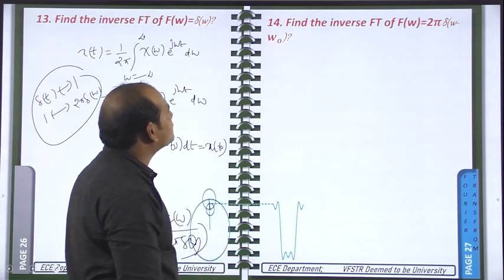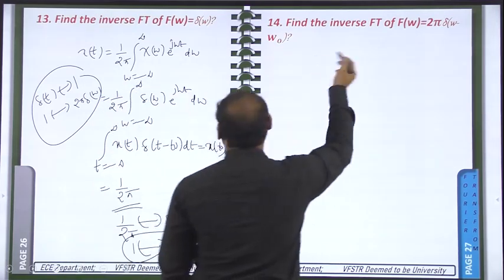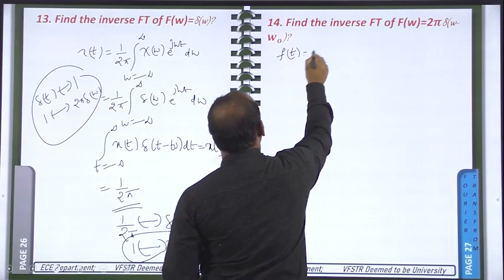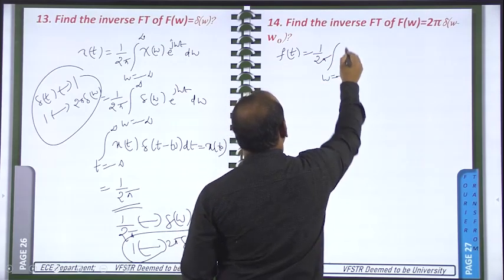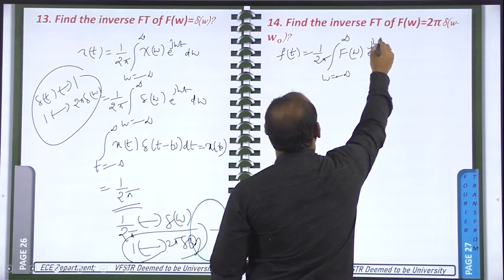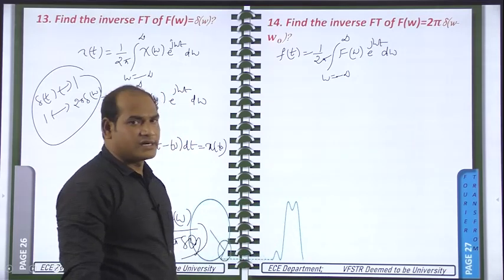Then find the inverse Fourier transform of 2 pi into del of omega minus omega naught. So again the same thing we can apply. f of t is equal to 1 by 2 pi integral, omega changing from minus infinity to plus infinity, F of omega into e power j omega t d omega. This is the formula for the inverse Fourier transform.